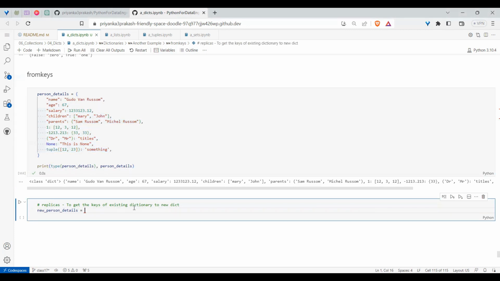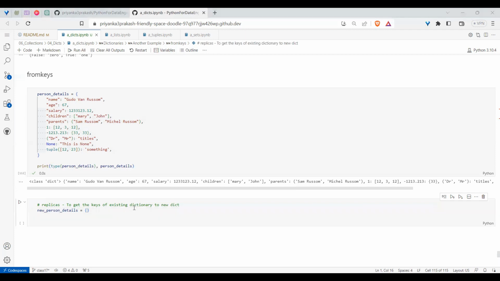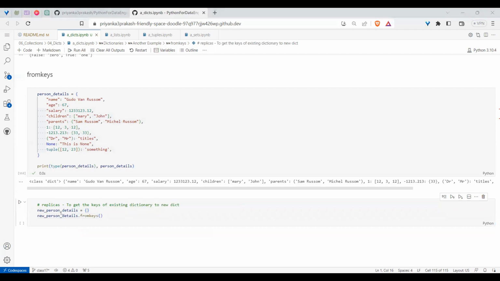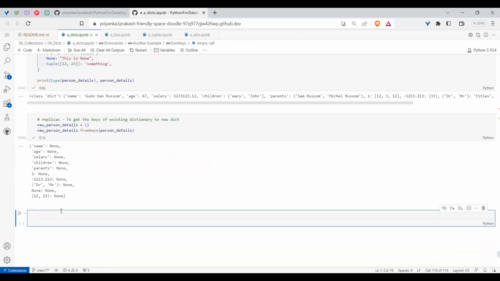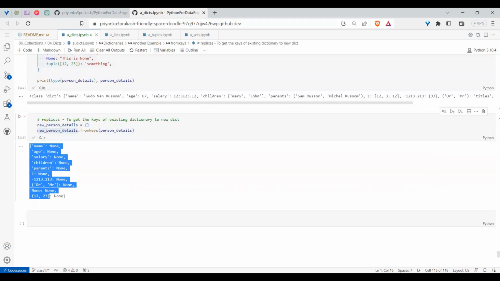If you want to create, first we need to create that empty dictionary, and then we say person details dot fromkeys of the existing dictionary. What is the existing dictionary? Person details. If I do it right now, did you see? I got all the things. Whatever the keys are there, I got with the same keys, right?